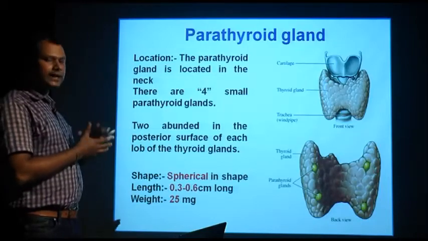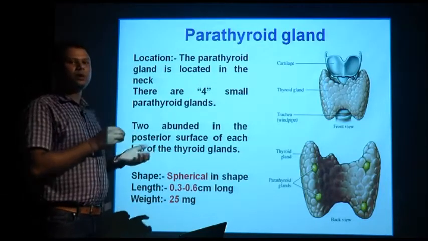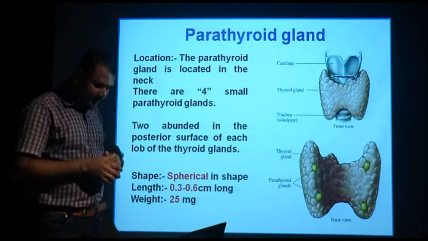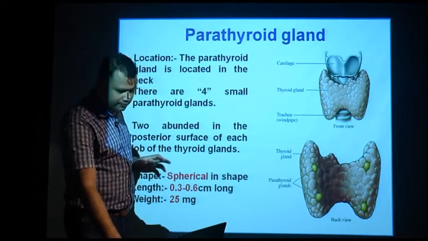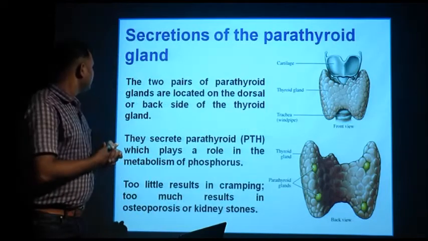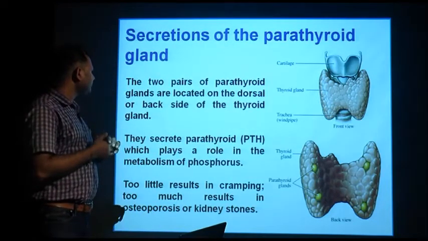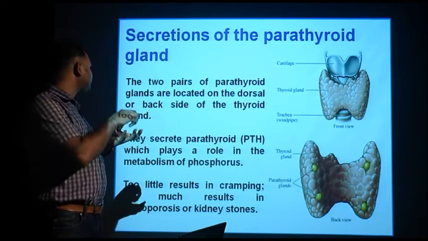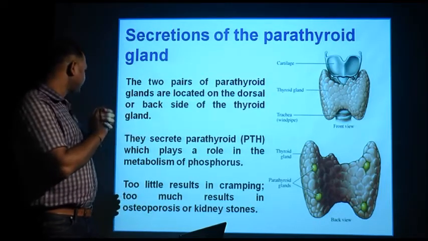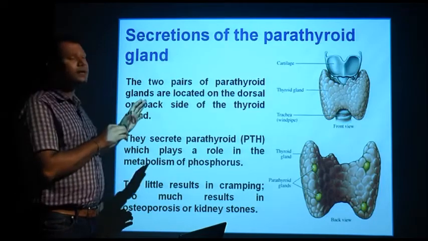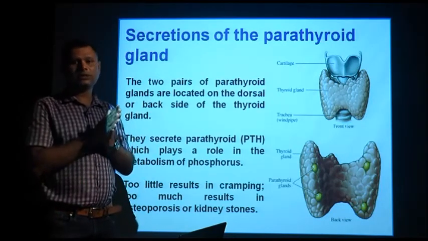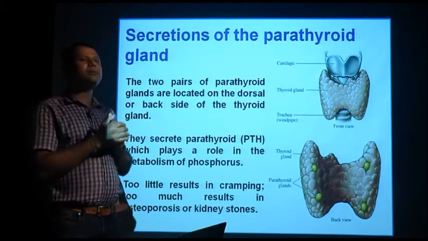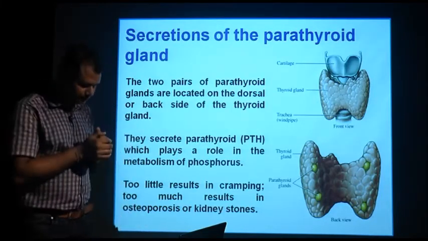The shape is spherical, the length is 0.3 to 0.6 centimeter, and each gland weighs about 25 milligram. The 2 pairs of parathyroid glands are located on the dorsal or back side of the thyroid. They secrete one of the basic hormones, the parathyroid hormone, which plays a role in the metabolism of phosphorus.